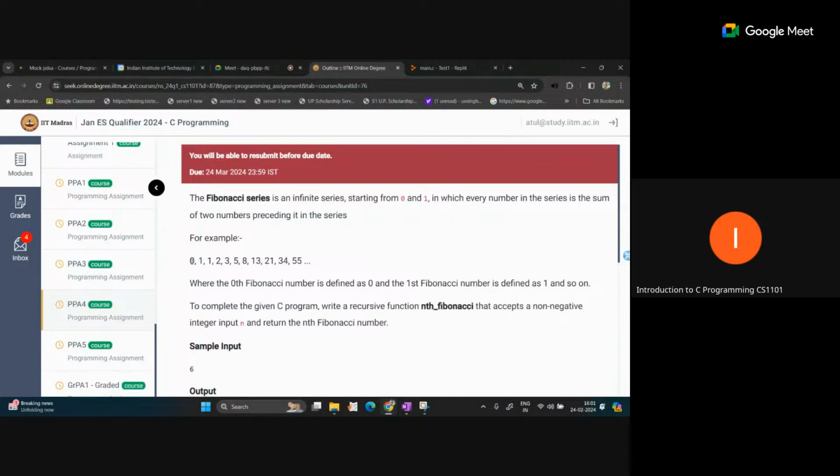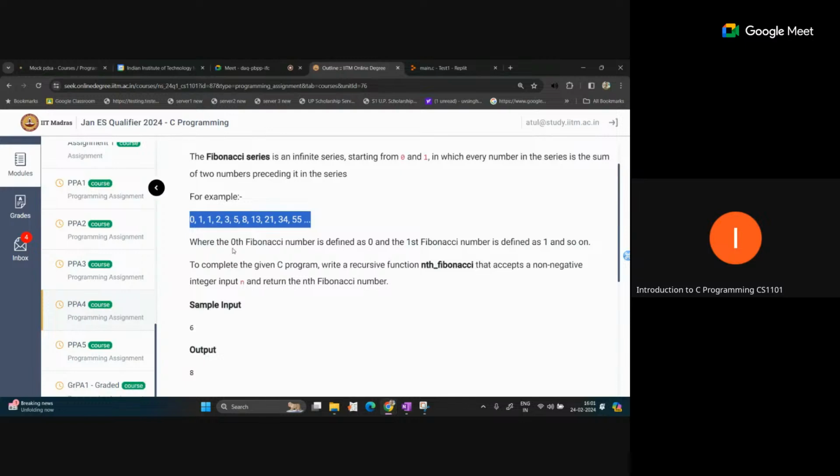For example, this is the series given, where the 0th Fibonacci number is 0 and the first Fibonacci number is defined as 1 and so on. So to complete the given C program, write a recursive function. So a recursive function is asked here. Write a recursive function nth Fibonacci that accepts a non-negative integer input n and returns the nth Fibonacci number.